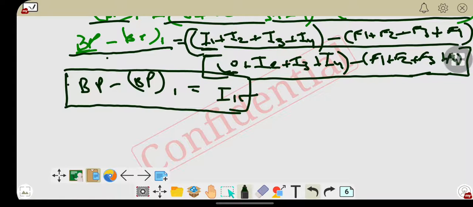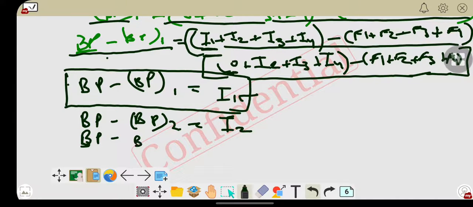This is for 1. Next we can calculate for the second cylinder, BP minus BP2, which can be mentioned as I2. Then BP minus BP3 can be mentioned as I3.